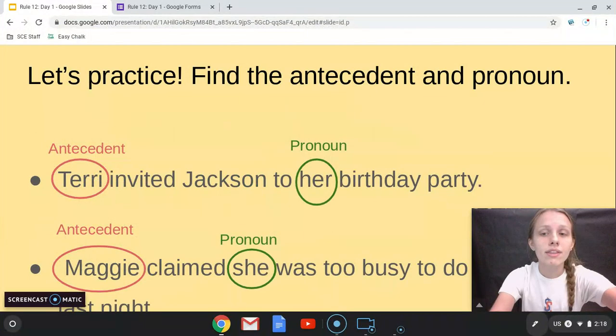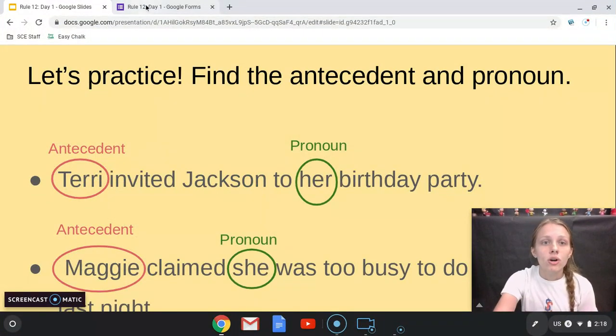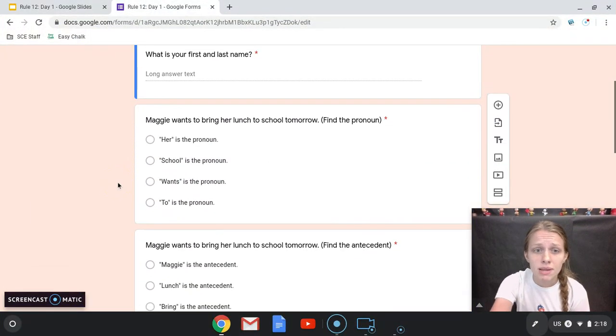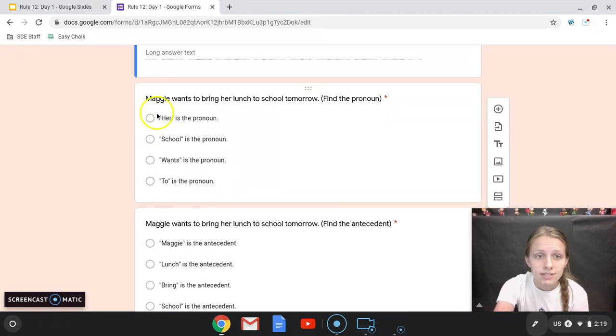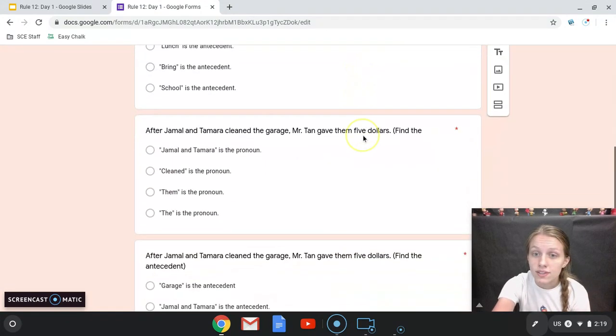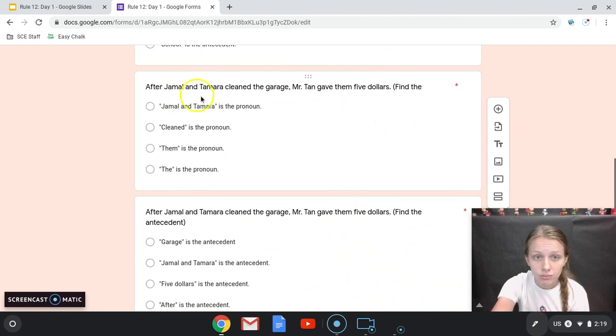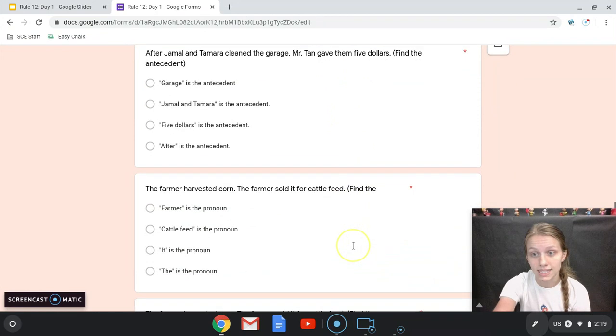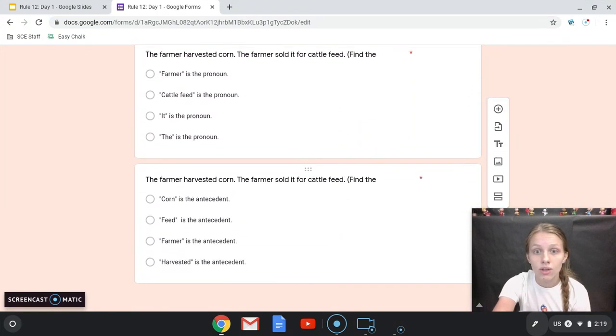So, now that we've looked at that a little bit, you're going to go over to this Google form, and you're going to do the same exact thing with these sentences. So the first two sentences are the exact same one. Maggie wants to bring her lunch to school tomorrow. The first one, you're going to find the pronoun in the sentence. The second one, you're going to find the antecedent. The same goes for the next two. After Jamal and Tamara cleaned the garage, Mr. Tan gave them $5. This says the exact same thing, except the first one, you find the pronoun. The second one, you find the antecedent. So you're going to do that all the way through.